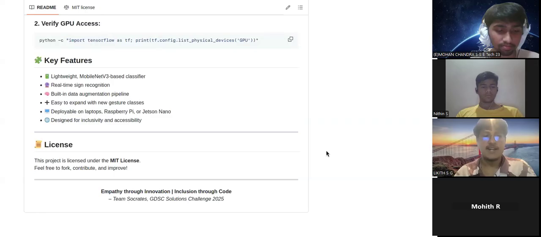We have used the MIT license here, and our team focuses on empathy through innovation, inclusion through code. Team Socrates, GDSC Solution Challenge 2025.